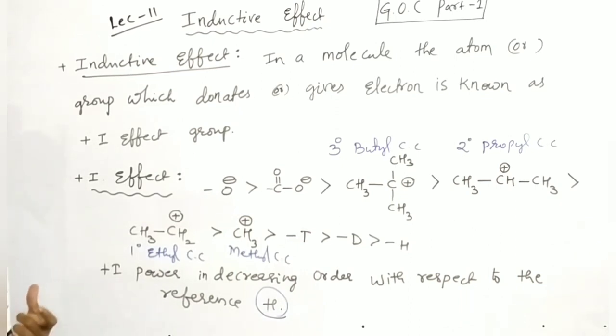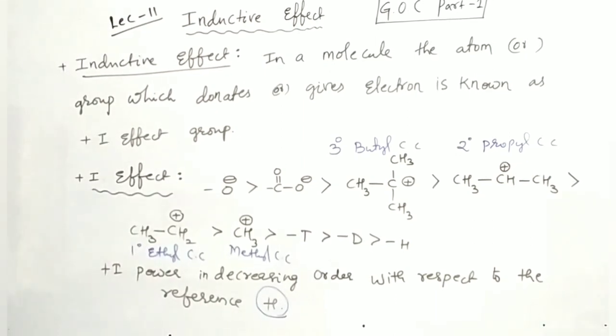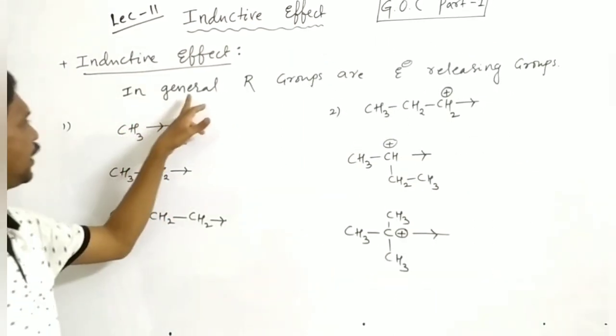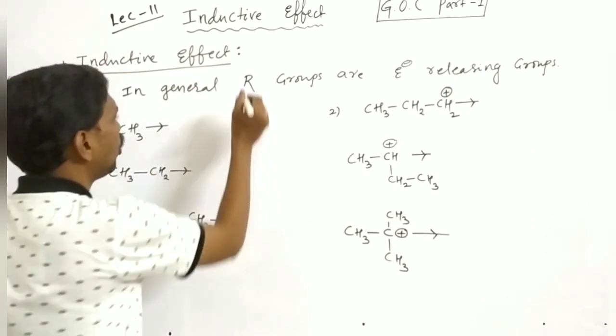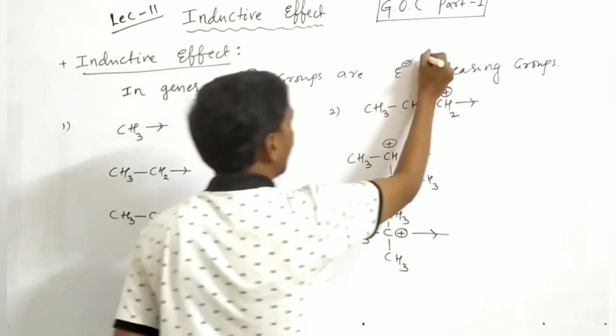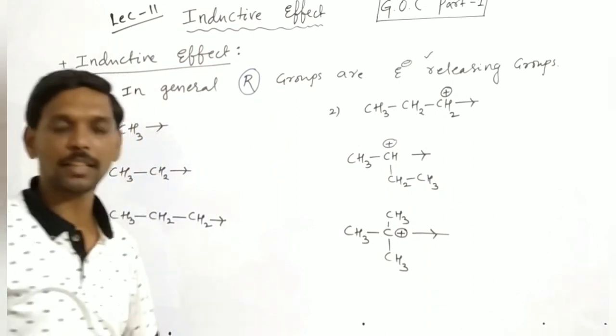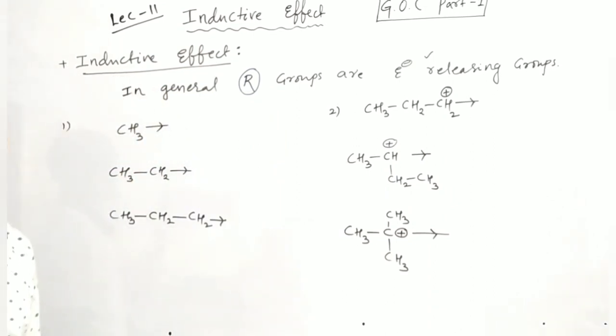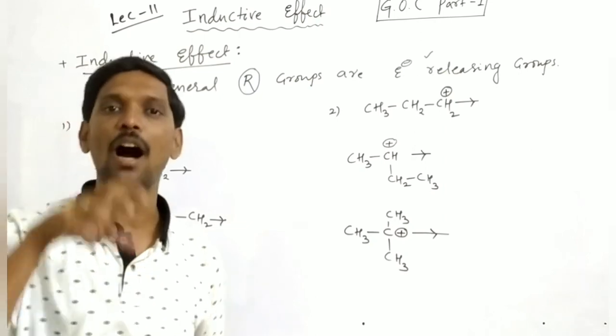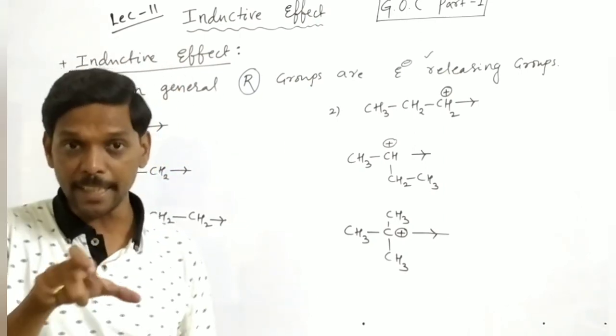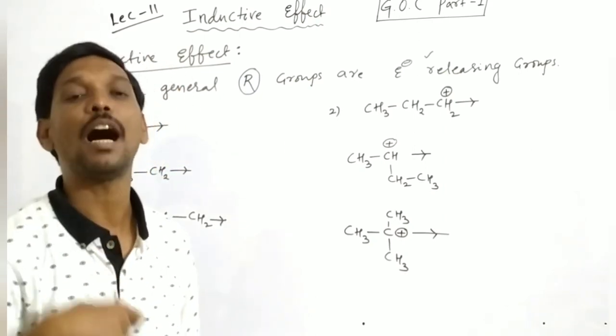Now we'll discuss some points of positive I groups. Just take a screenshot. Here, in general, alkyl groups, R groups, are electron releasing groups. Electron releasing groups means plus I groups, which are electron donating groups. It means they increase the electron density on the other species.